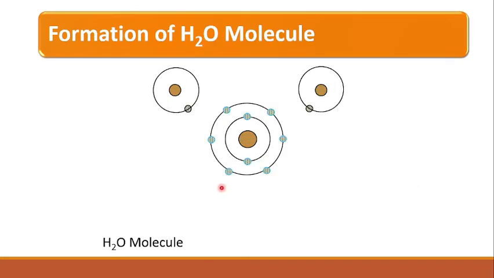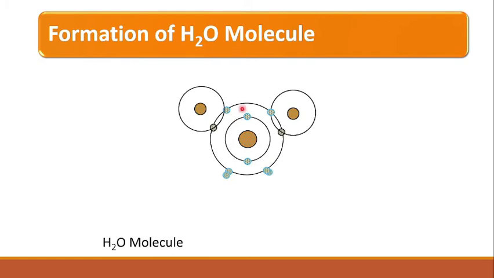Water molecule formation is also an example of this covalent bonding. In the water molecule you can see the oxygen atom has 6 electrons in the outermost shell, and each hydrogen atom has 1 electron. When they share the electrons, each hydrogen atom shares 1 electron with the oxygen atom, and the oxygen shares 2 electrons with the 2 hydrogen atoms, right? So the H2O molecule is formed, and we can say 2 electron pairs are shared between the 3 atoms. So this is a covalent bond. Here a covalent bond is formed, and 2 lone pairs are present on the oxygen atom.